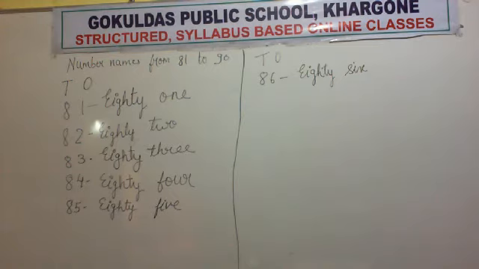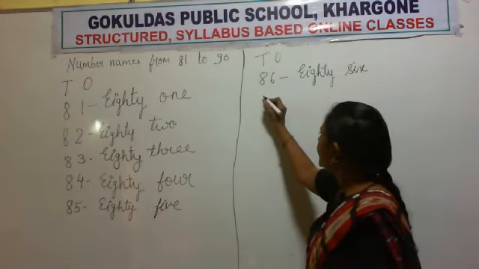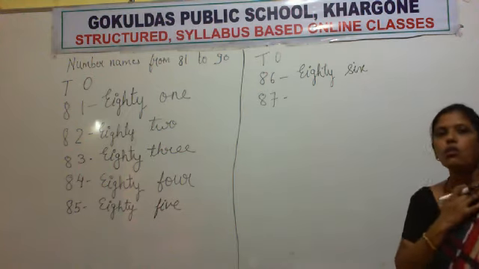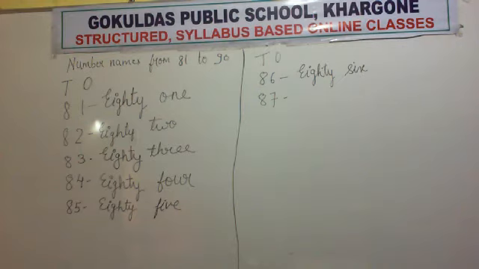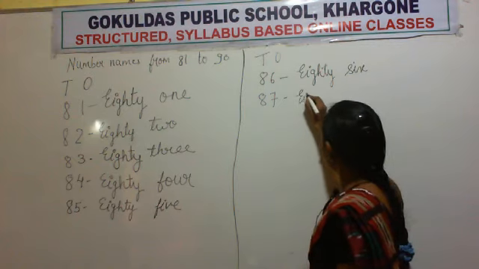Now what is the next number after 86? After 86 is 87. Now we have to write the spelling of 87. So first write the spelling of 80. EIGHTY.